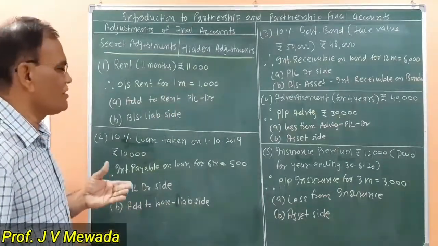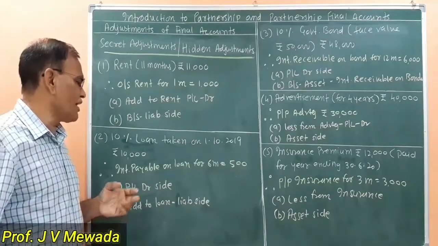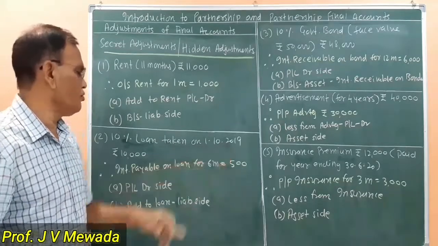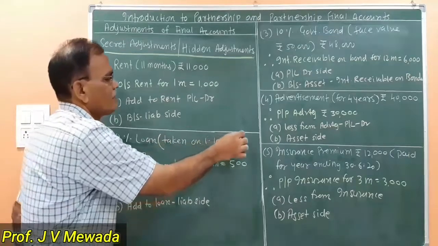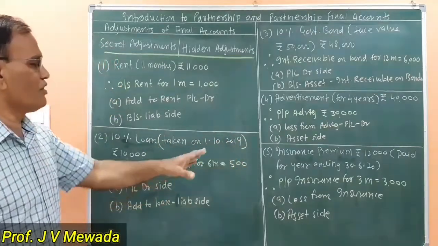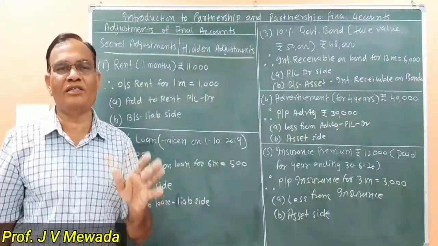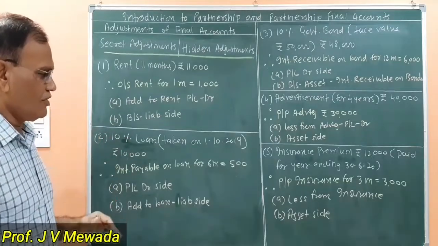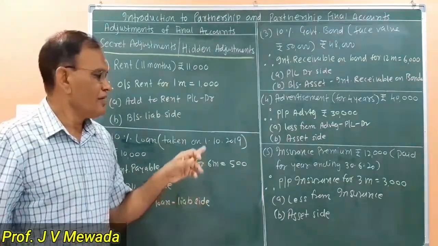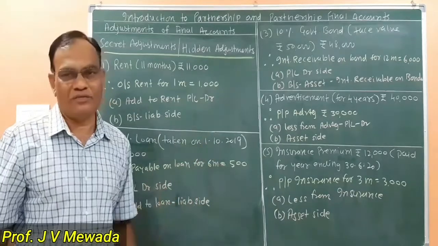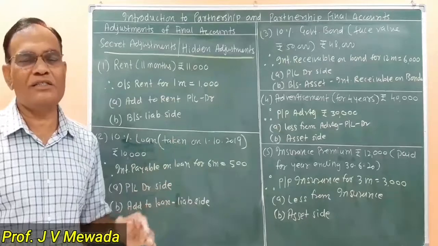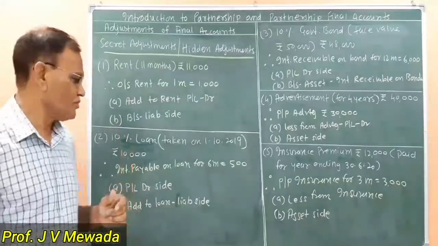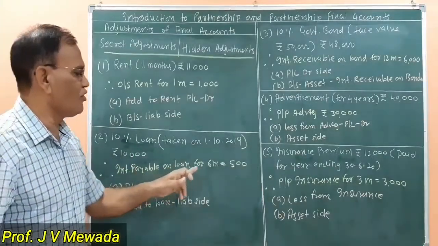Now let us see the second adjustment. Suppose in the trial balance we are given 10% loan taken on 1/10/2019. They have given this in a bracket that this loan was taken on this date, and we are assuming that the year end is March 2020, and the amount given to us is 10,000. Now, in the current year, the date given is 1st of October. So from October to 31st March, there is a period of 6 months. So interest on loan for the 6 months is payable. So our conclusion is interest payable on loan for 6 months.